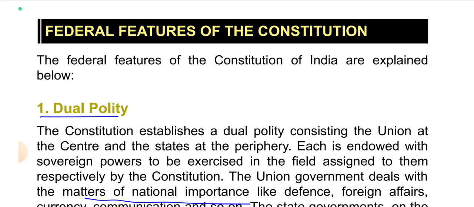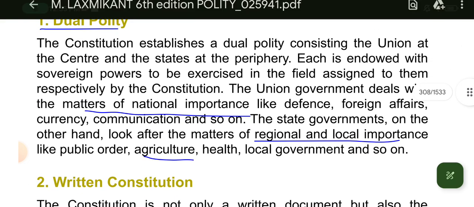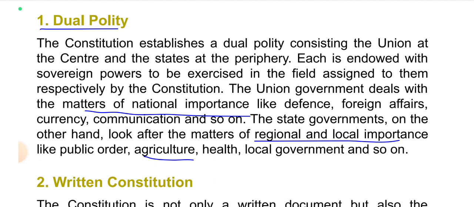Federal features of the Constitution. The federal features of the Constitution of India are explained below. Dual polity. The Constitution establishes a dual polity consisting of the union at the center and the states at the periphery. Each is endowed with sovereign powers to be exercised in the field assigned to them respectively by the Constitution.